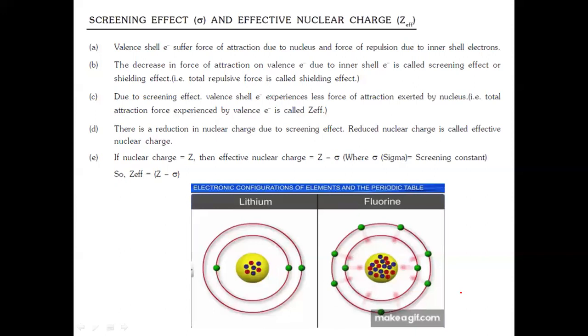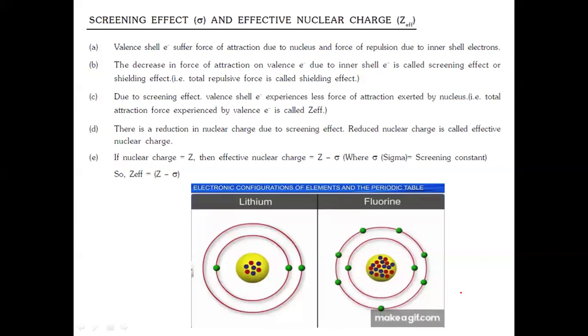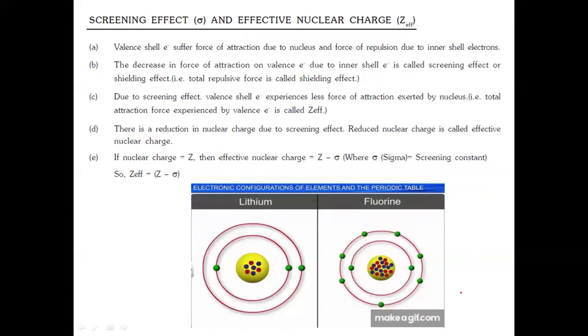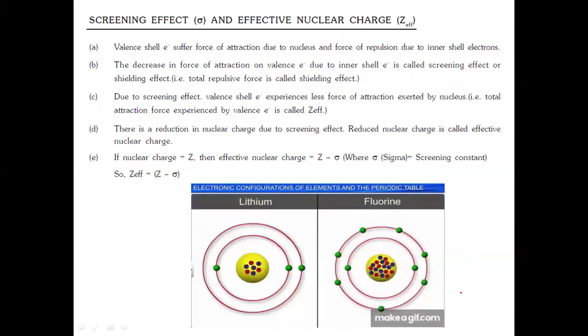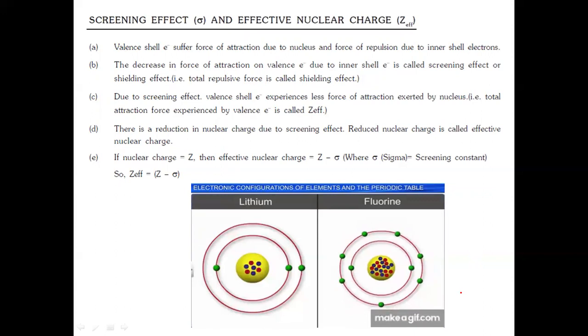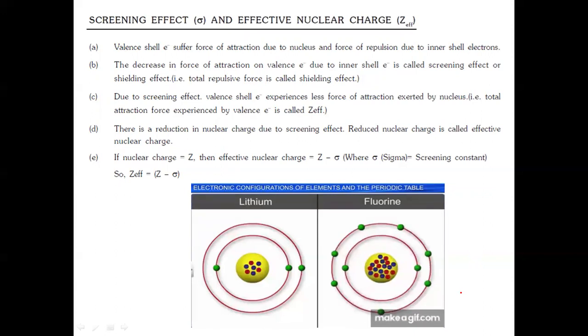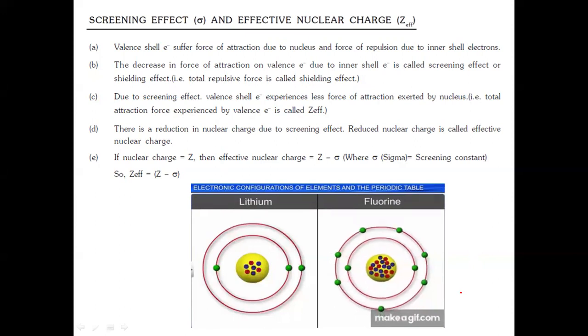Screening effect and effective nuclear charge. These are the main properties that are responsible for the variation in different physical properties like ionization enthalpy, atomic radius, ionic radius, then electronegativity, electron affinity, and all. So first, we'll discuss the definition of screening effect and effective nuclear charge.